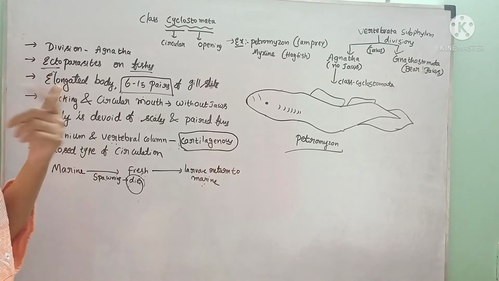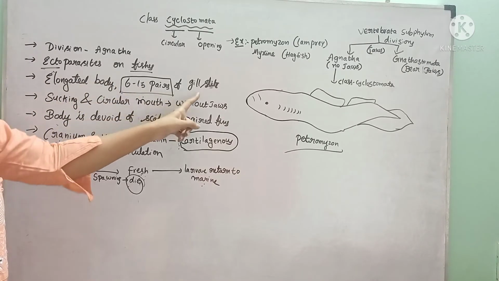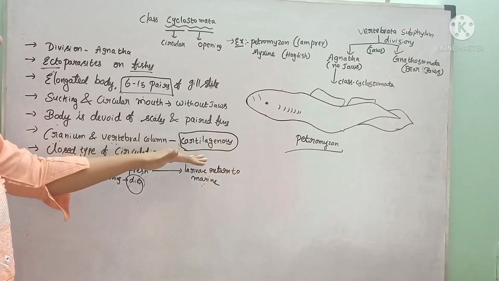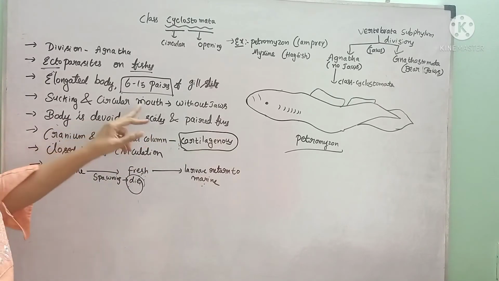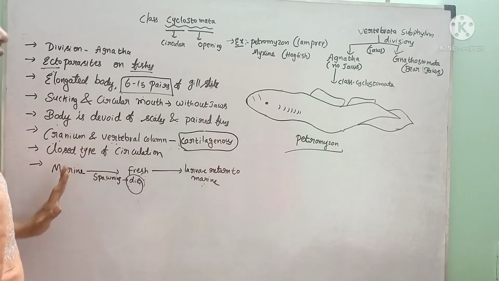They have a circular mouth for sucking. 6 to 15 pairs of gill slits are present. A closed type of circulatory system is present, and the vertebral column and cranium are made up of cartilage. The body is naked without any scales, and paired fins are also absent.